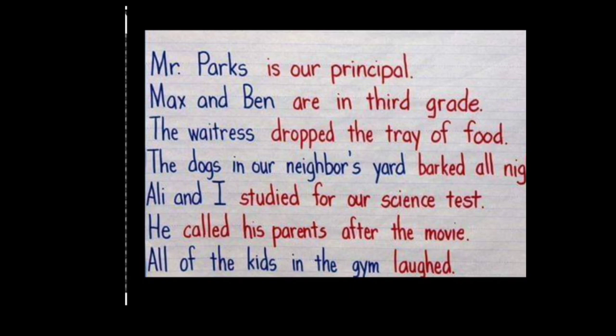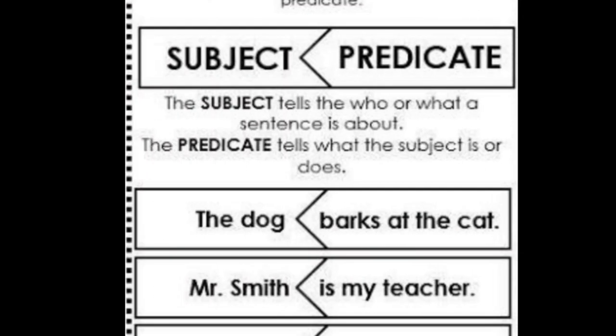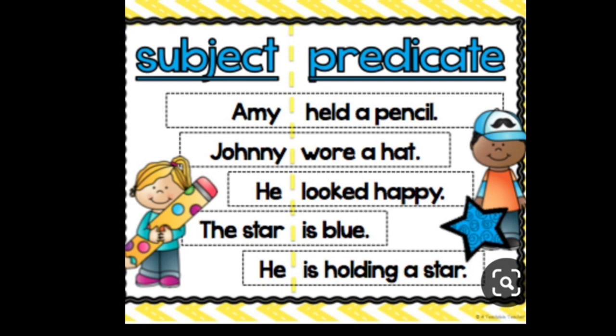Okay, so shall we take the next example? Subject and predicate. Emma held a pencil. So what is the subject here? Emma. Held a pencil is the predicate. Johnny wore a hat. The subject is Johnny, wore a hat is the predicate. He looked happy. He is the subject. Looked happy, predicate. The star is blue. So the star is the subject and is blue is the predicate.